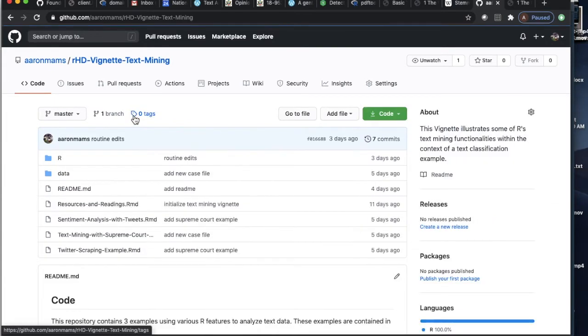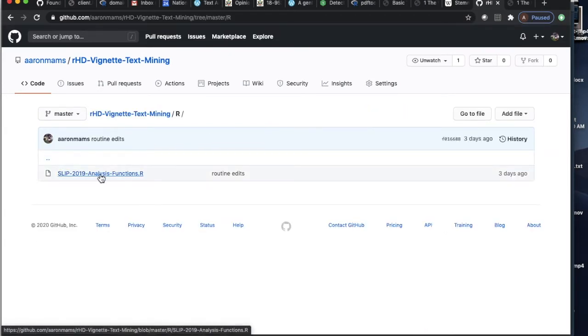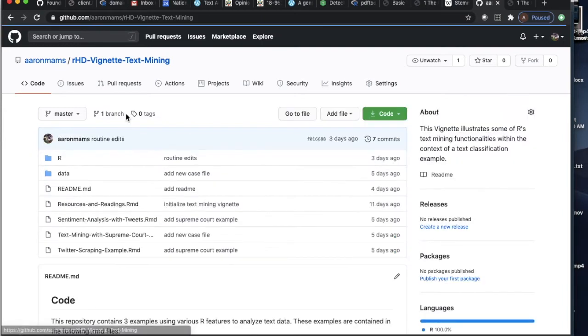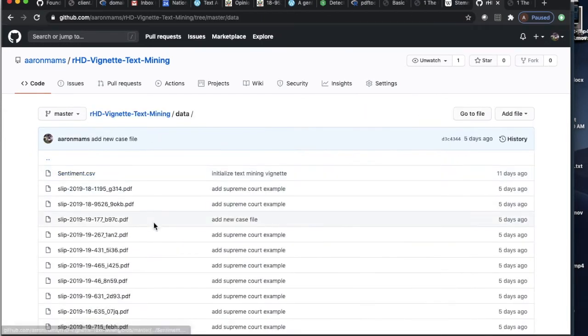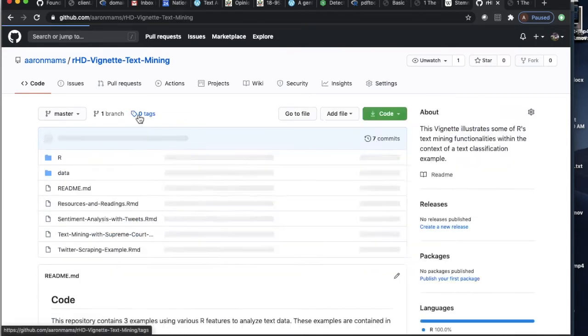So you can go to this repository and you can drop all the code into a zip file and then save it to a local directory for use. You can go individually and get these resources. So you could get this RMD file and you could get this .r script. Just make sure that you're also grabbing the things that are in data because there are a collection of PDF files that I'm going to be working with.